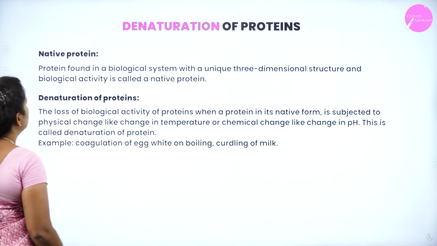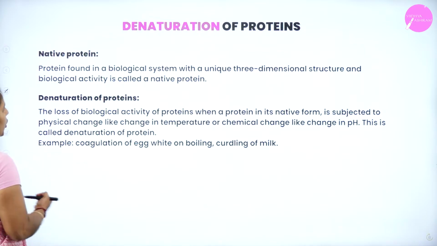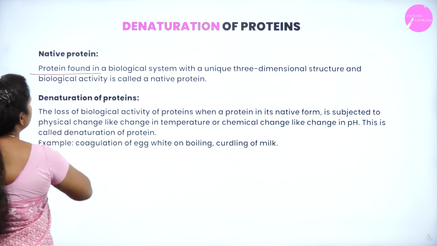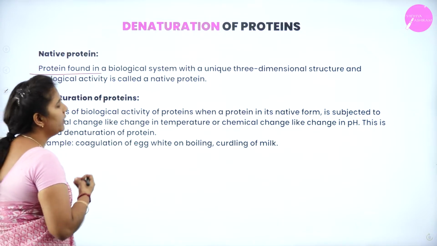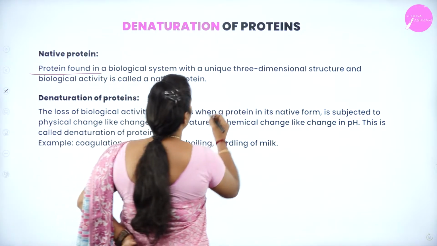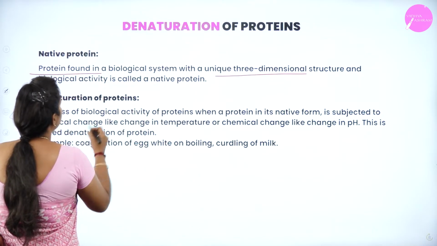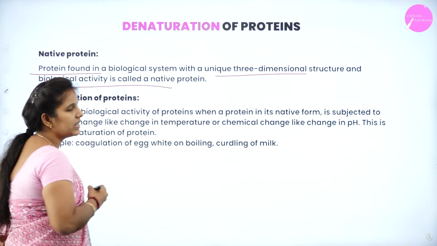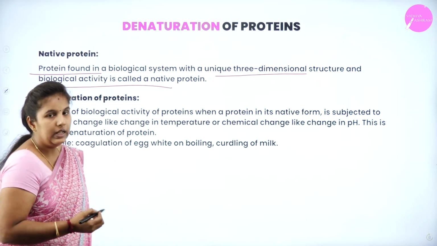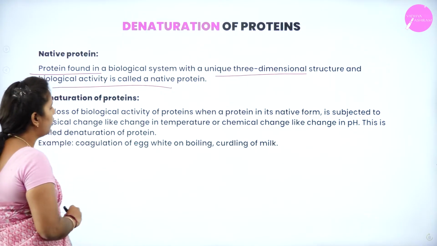This causes denaturation of protein. So, we'll see what a native protein is once again. The protein which is found in a biological system, having its own unique three-dimensional structure and biological activity, is known as native protein. Then what is denaturation of protein?